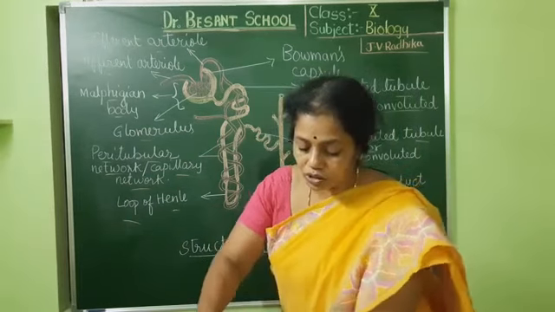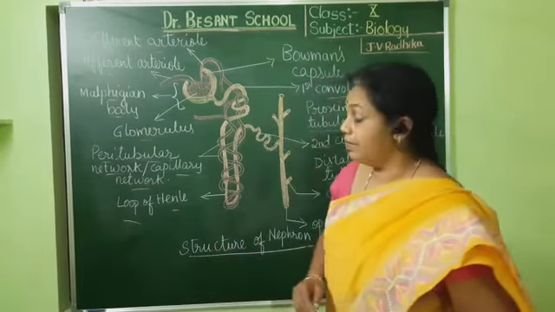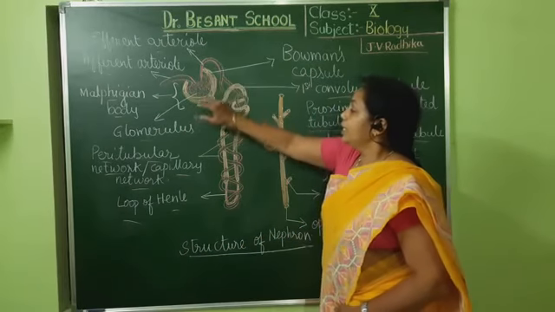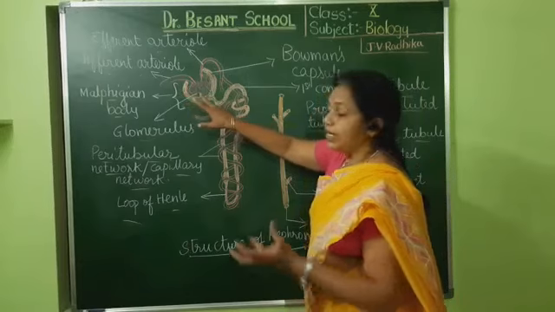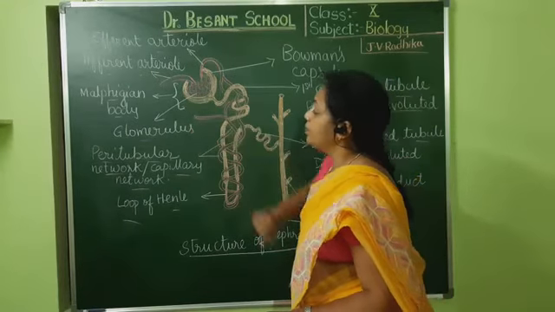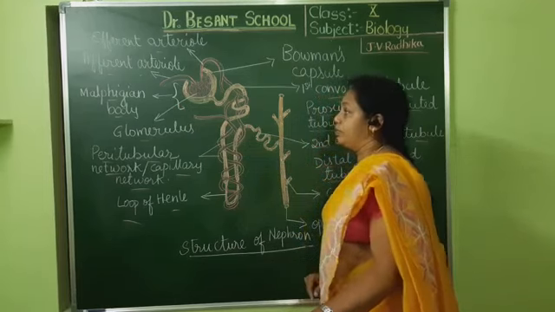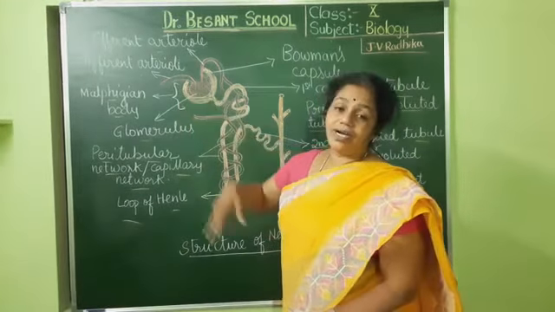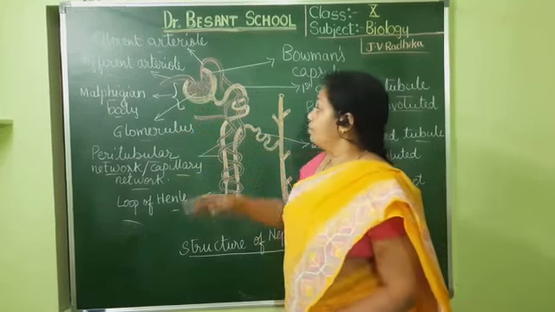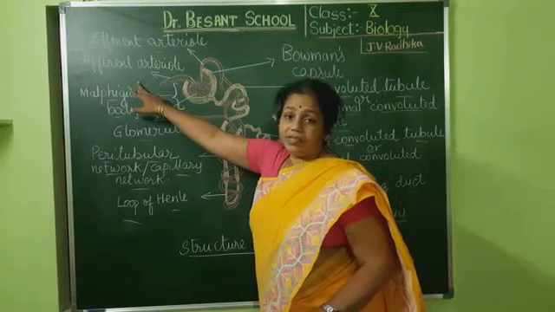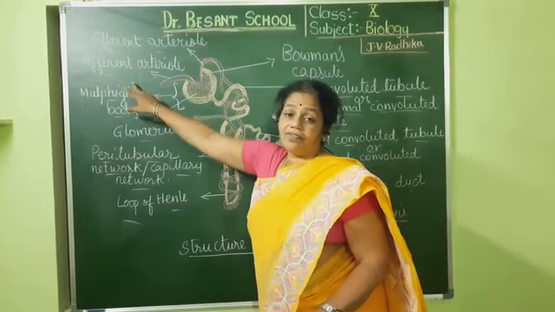In the textbook the diagram is given very nicely. This whole thing is the Malpighian body. It is made up of an outer cup-like structure called the Bowman's capsule, and inside that you have a fine network of blood capillaries formed by the afferent arteriole.